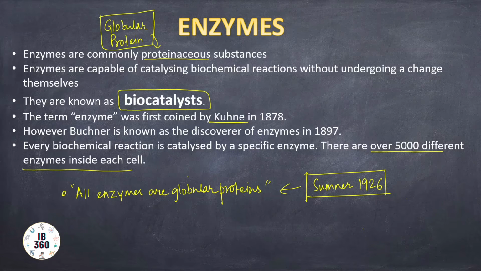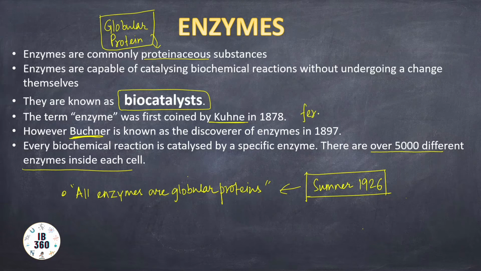Much later, almost 20 years later, in 1897, it was Buchner who discovered enzymes. So Kuhn is known to coin the term, and Buchner is known to actually discover enzymes. Buchner was also awarded the Nobel Prize for this discovery. Kuhn in 1878 coined the term enzyme for catalytically active substances which were previously called ferments.